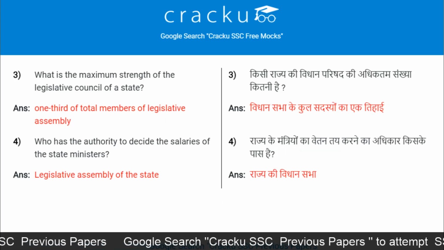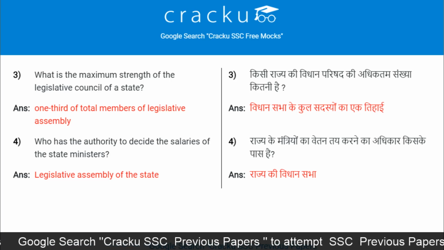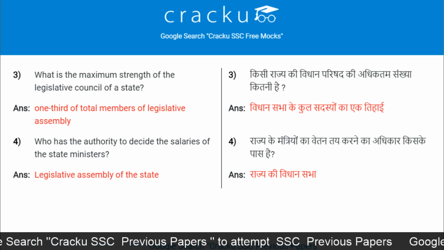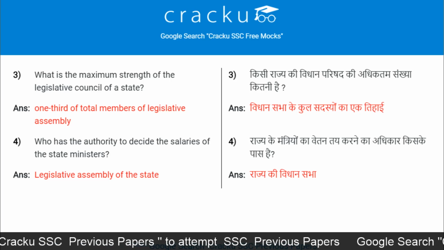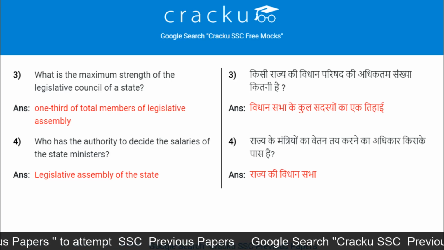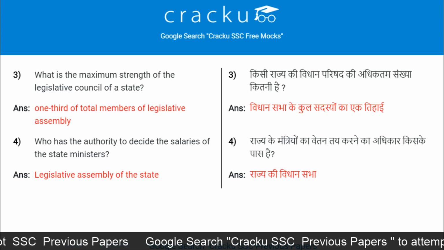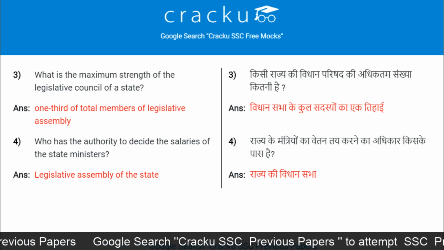What is the maximum strength of the Legislative Council of a state? 1/3 of the total members of the Legislative Assembly. Who has the authority to decide the salaries of the state ministers? Legislative Assembly of the state.